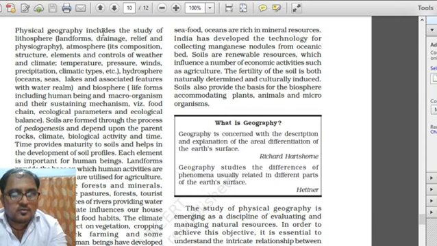Physical geography includes the study of the lithosphere, atmosphere, hydrosphere, and biosphere. It means physical geography is all about these four spheres.